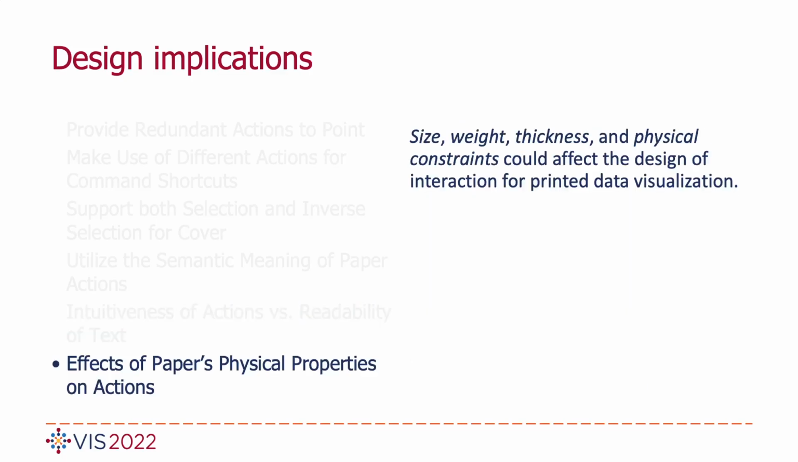Last but not least, the physical properties of paper could also affect the choice of action and command pairs. For example, if the paper size is too big, it is hard to fold the paper for zooming. If the paper is heavy, it is not a good idea to involve too many spatial actions.